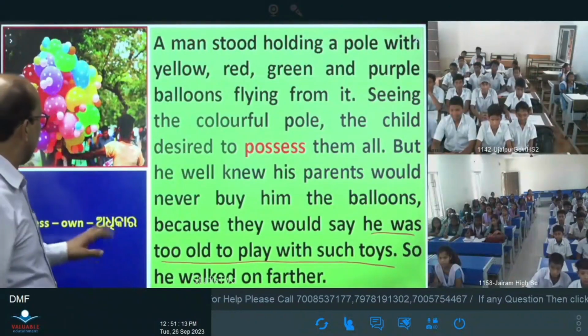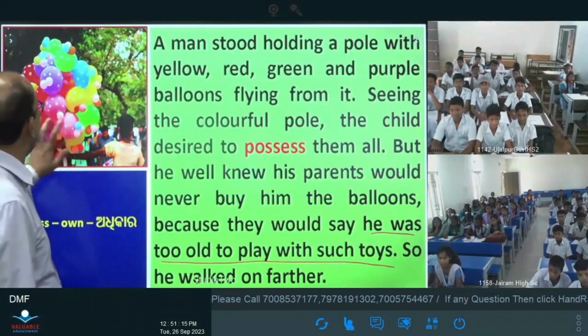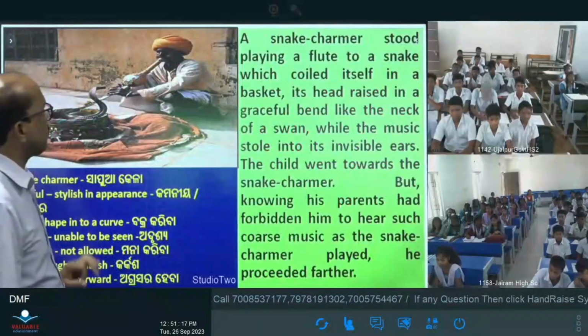Okay, this is about here, another stanza. Next, proceed to the next stanza.